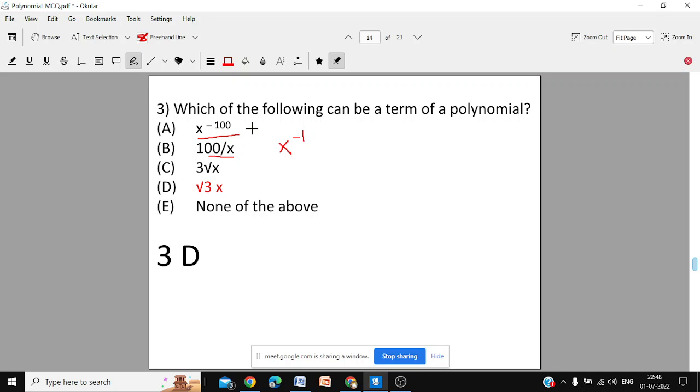So again the same thing, negative exponent. 3 root x, as I told you, the variable cannot be under root, but the number can be under root. So this is allowed. The number can be under square root, but the variable cannot be under square root or cube root or anything. And here they are having negative powers. So only this one is allowed in a polynomial. Others are not allowed. So again we are getting 3D as the correct answer.